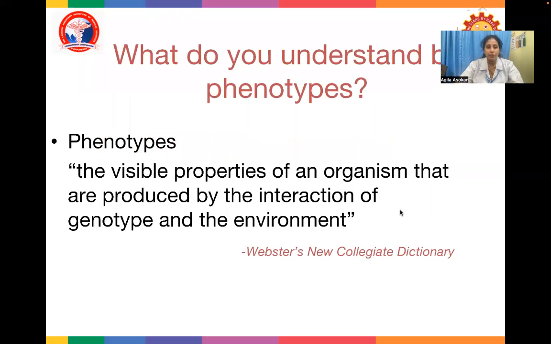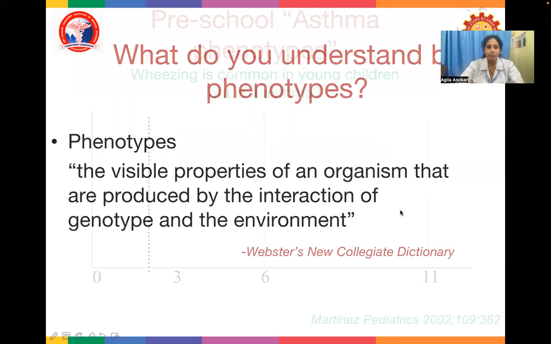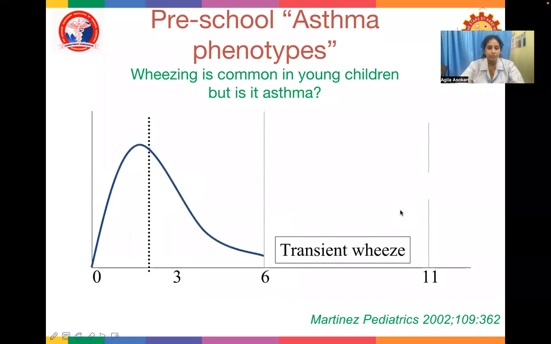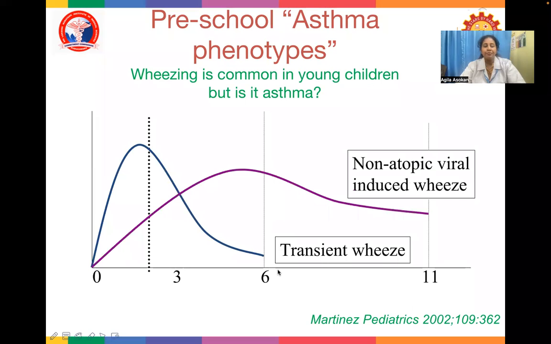What are the asthma phenotypes? Preschool asthma phenotypes. Wheezing is common in young children, but is it asthma? So this is called as transient wheezers. They'll have more symptomatology between 2 to 3 years of age, and as they become older, their wheezing will reduce. These are called transient wheezers. These are non-atopic viral induced wheezers.